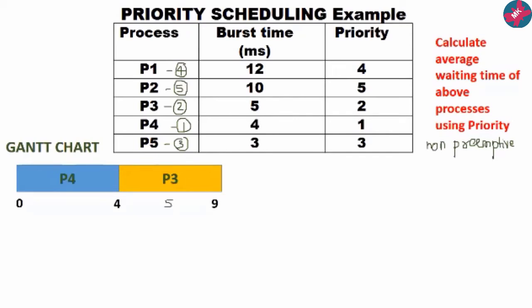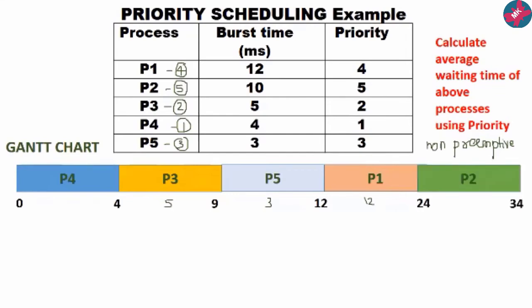After P3, the next process to be executed is P5, which runs for 3 milliseconds. After P5, the fourth process to be executed is P1. This is for 12 milliseconds, so it will end at 24 milliseconds. Then the last process to be executed will be P2, which runs for 10 milliseconds. So the entire process will end at 34 milliseconds.